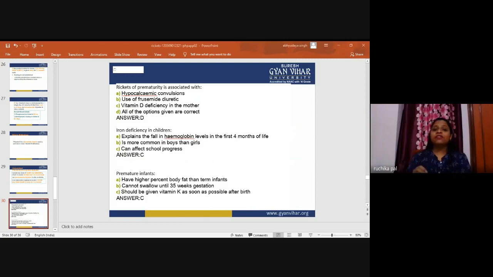So infants of vitamin D deficient mothers are likely to suffer from vitamin D deficiency as well, and may show signs of rickets, whether preterm or term. There is difficulty maintaining calcium requirements in preterm infants, poor calcium absorption, and possibly increased calcium loss from the kidney due to diuretics given to manage fluid overload, which contribute to poor bone mineralization and the clinical features of rickets in the preterm infant. Young infants are also prone to convulsions in association with hypocalcemia. So that's why all the options are correct.